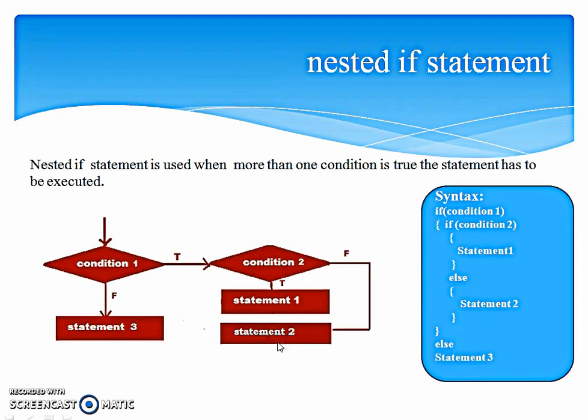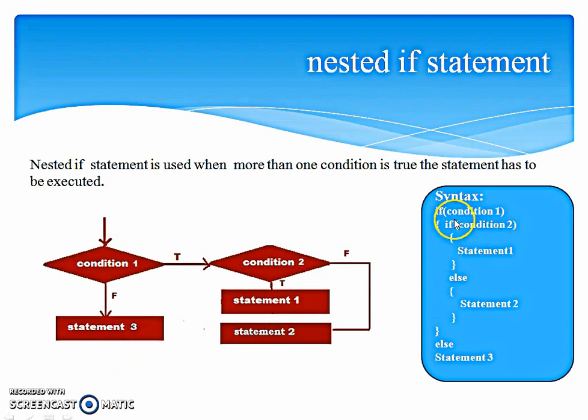Next we move to nested if statement. Nested if statement, as the name suggests, is when we keep one if statement within another if statement. Nested if statement is used when more than one condition must be true for the statement to be executed. So first condition 1 will be checked. If it is true, we'll check another condition. If this is also true, statement 1 will be executed. If this condition is false, then we have a separate set of statements that should be executed. And if condition 1 itself was false, then statement 3 will be executed.